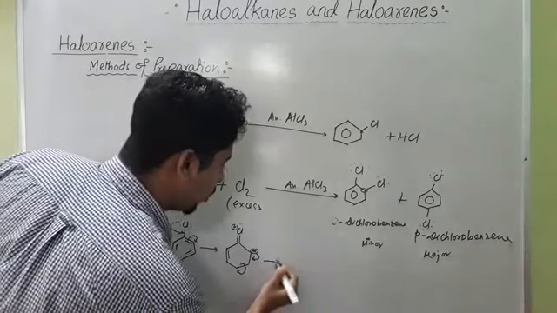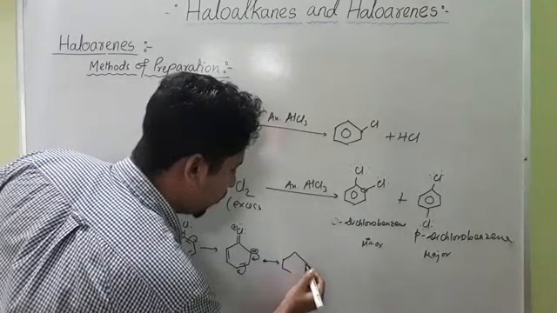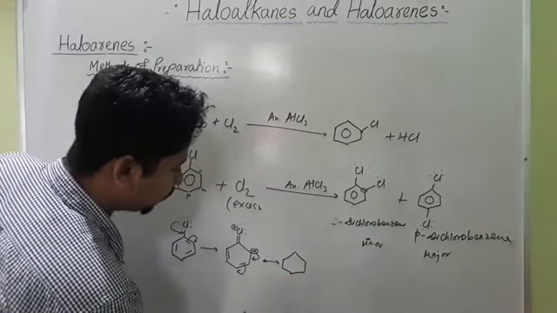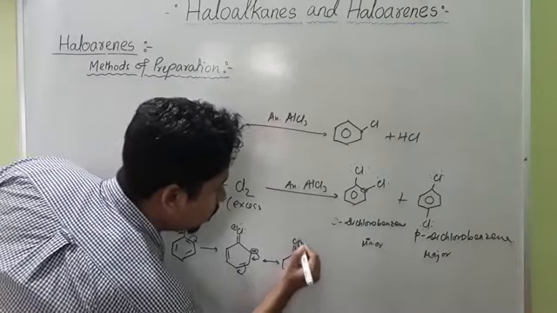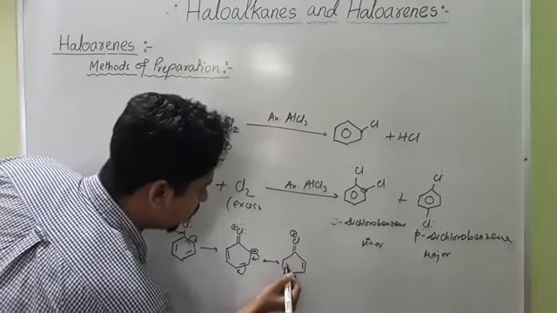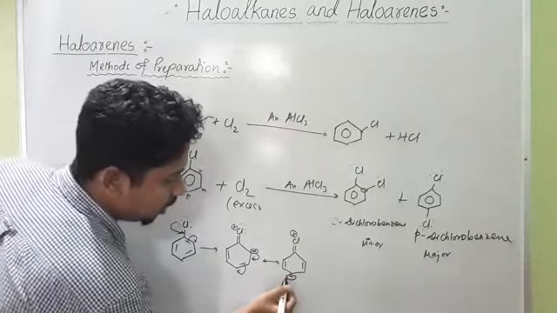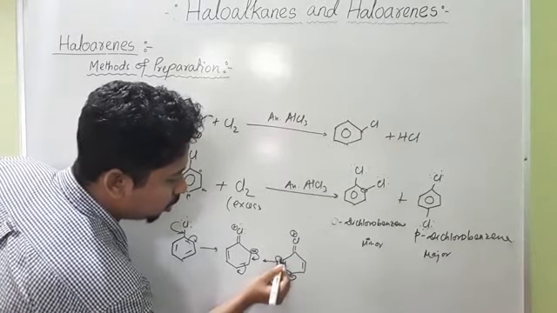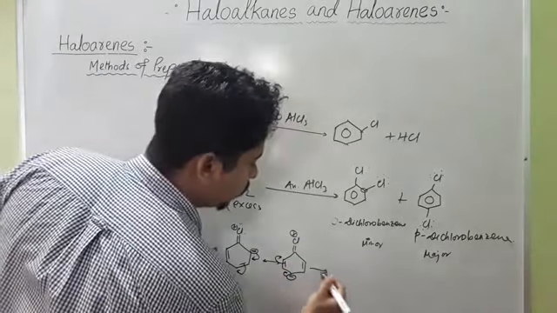So what we will get? We will get benzene molecule. Here we have double bond Cl plus. We have a double bond here, a negative charge, here a double bond. Again this will shift to this bond and this jumps to this carbon. So what will form?